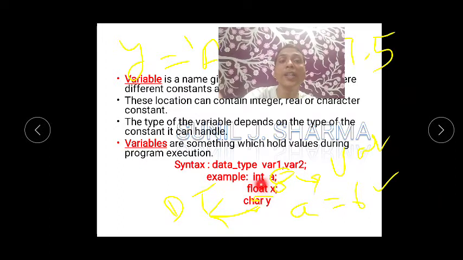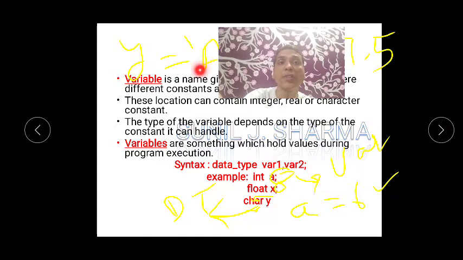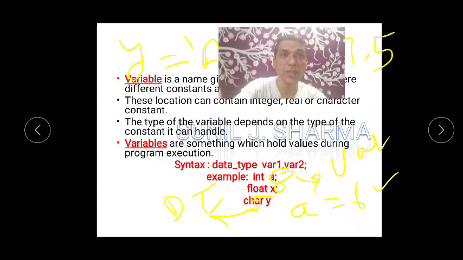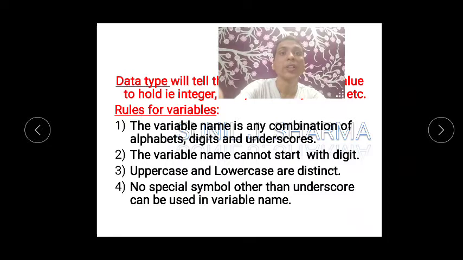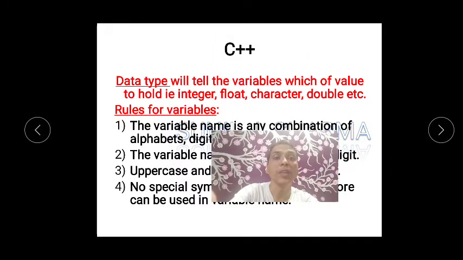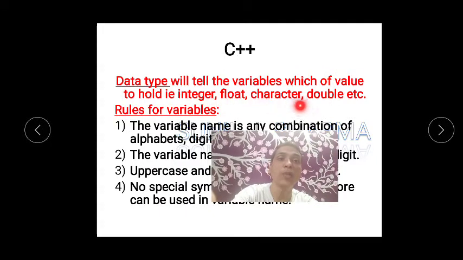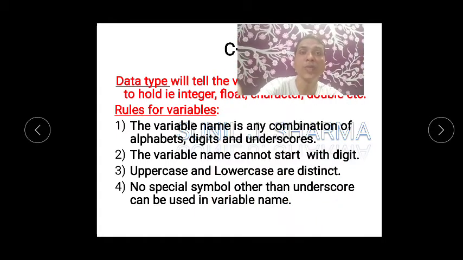I think it is clearly telling that you have to store a fractional value. Float means fractions. Y is again a variable here, but it cannot store any value which it wants. It can store only character values, so that's why we have written char. So I hope you got it. Let me just repeat this. Data type will always tell the variable which type of value to hold, like integer value, float value, character value or double value.